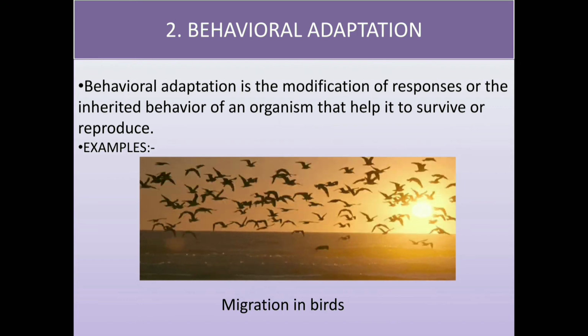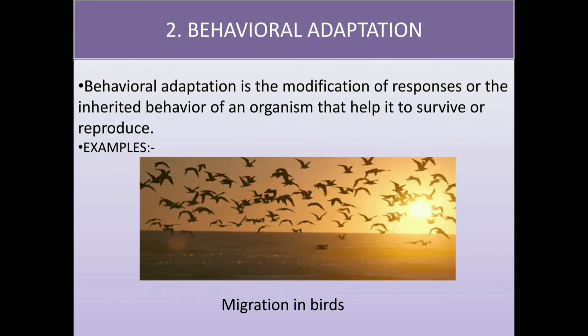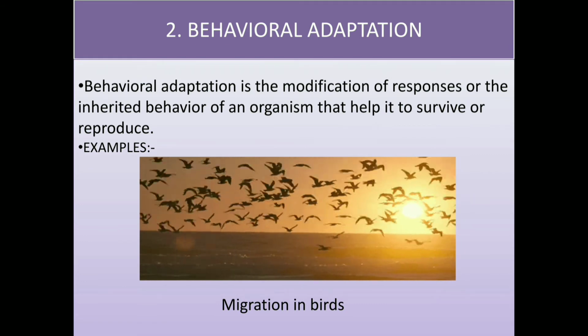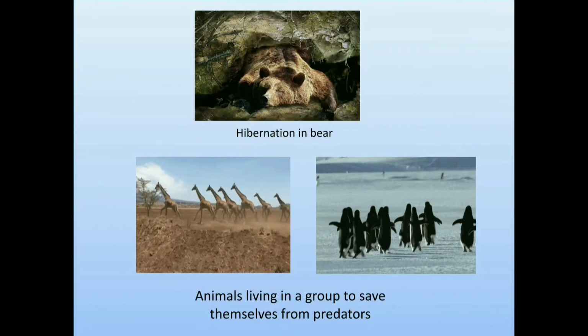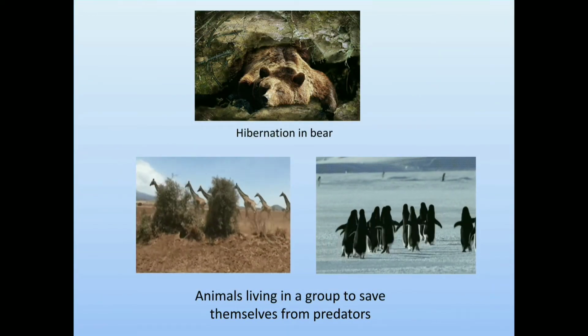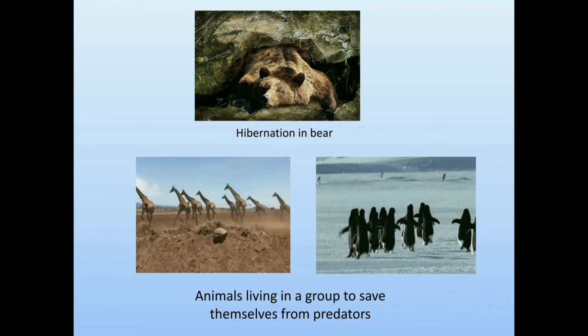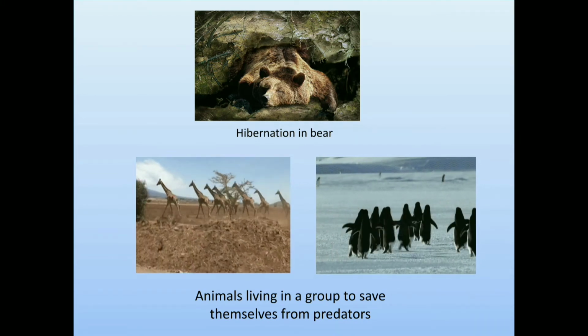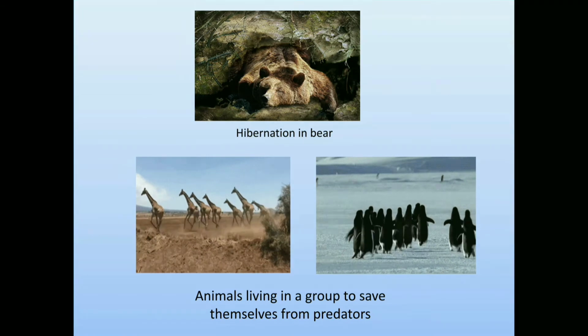Migration is the seasonal or periodic movement of animals like birds. Along with birds, many fishes and insects also migrate. The other examples are hibernation in bears, and animals living in a group to save themselves from their predators.